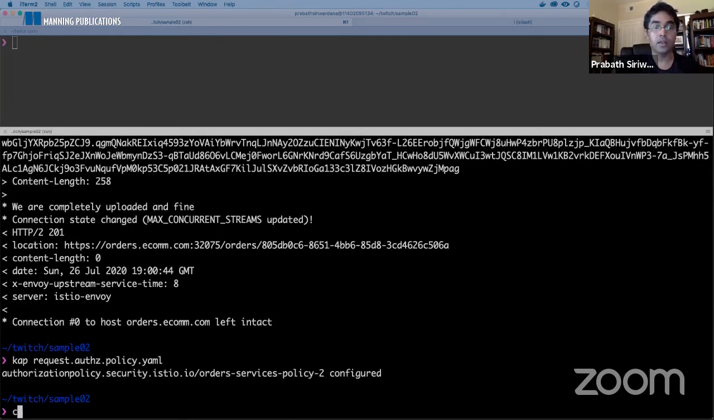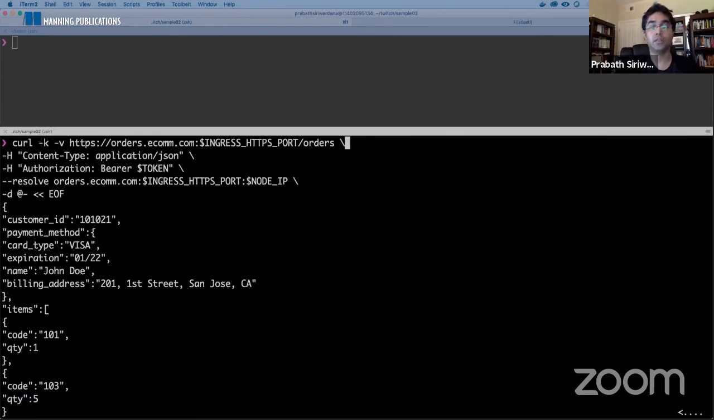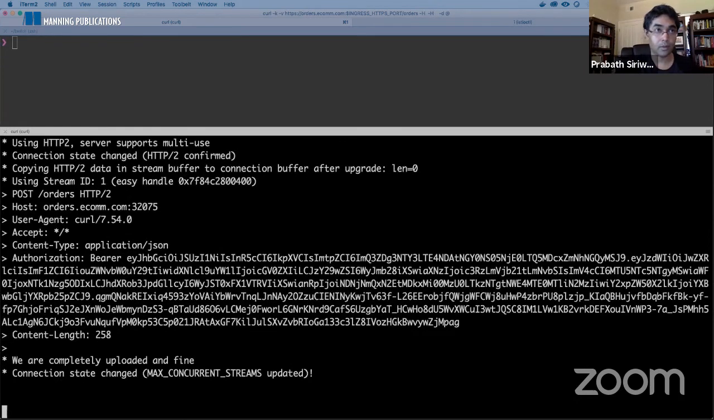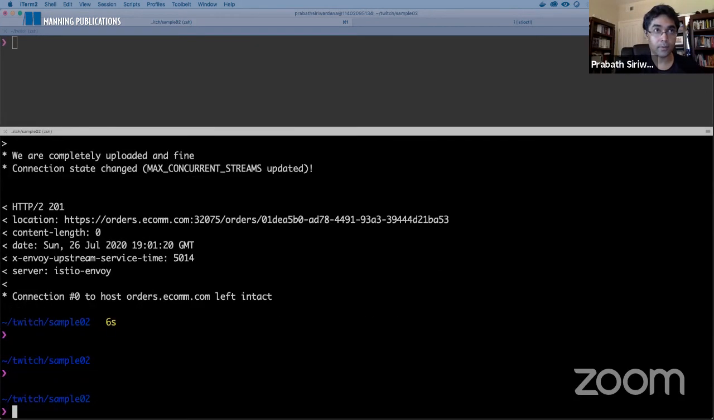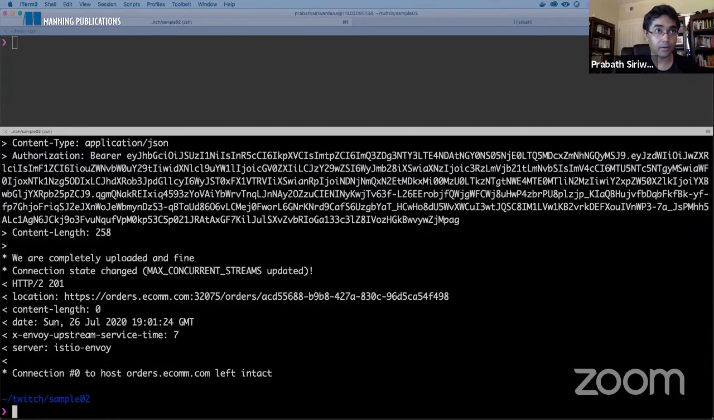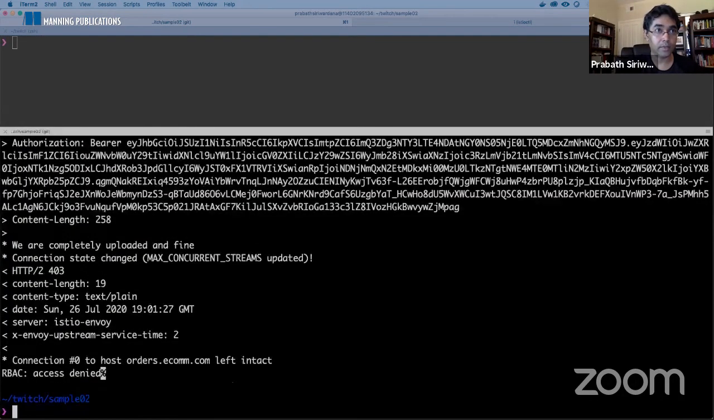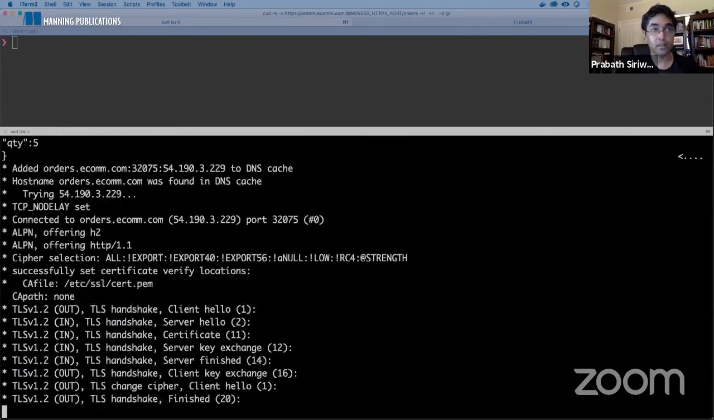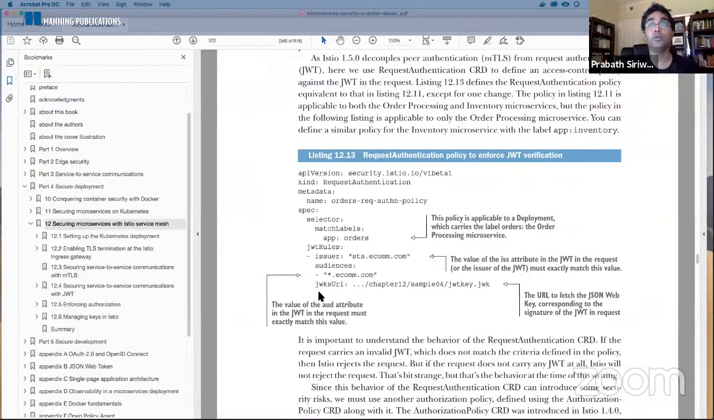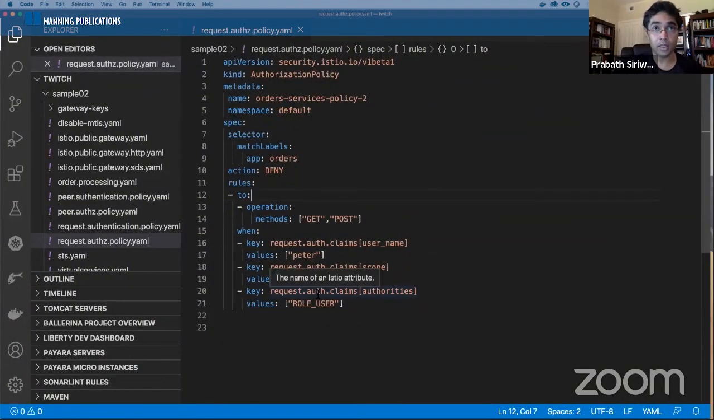Okay, done. Now let's do the curl request. Now this should fail. It will take some time. Yeah, now you can see access denied. It takes a little bit of time to update. Yeah, now you can see you get a 403, access denied, because we have a deny rule which will override the allow rule.